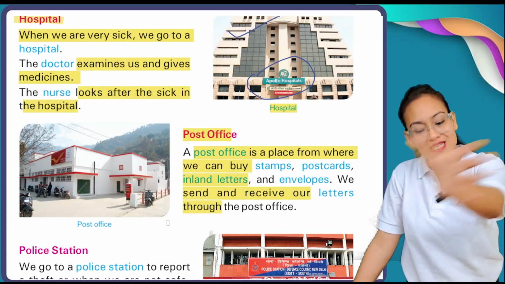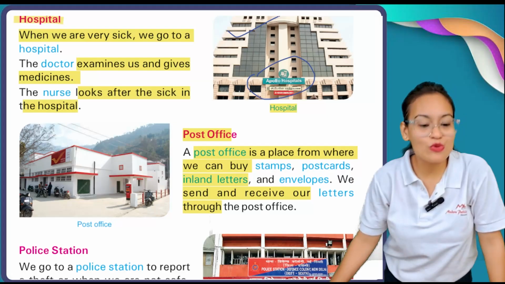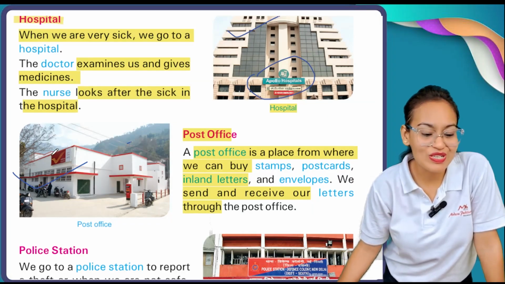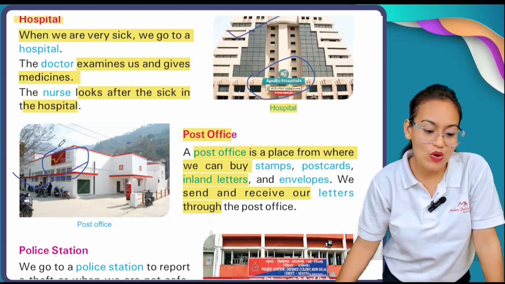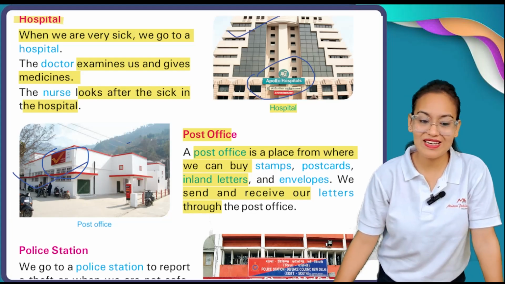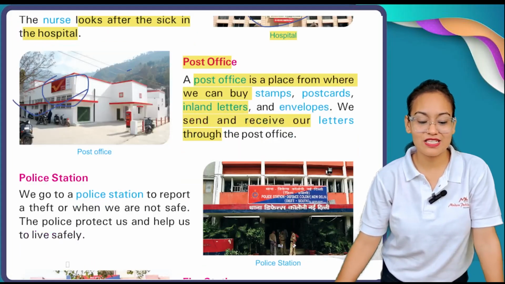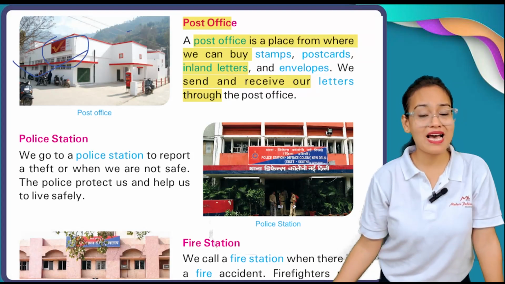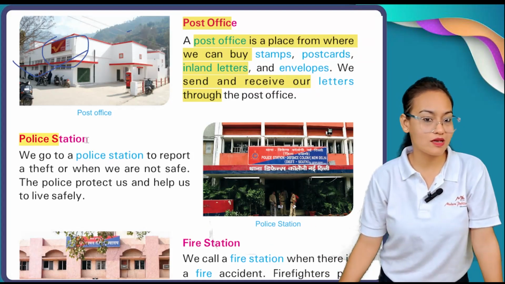Okay, so this area is called the post office. You can see on your screen, this is your post office, and this is the logo of the post office. Now let's move on. The next place which you are going to call your neighbor is the police station.